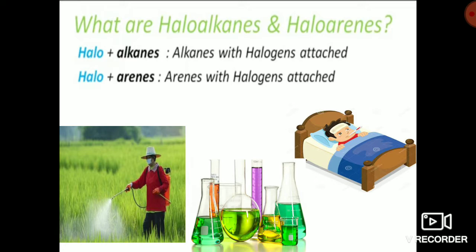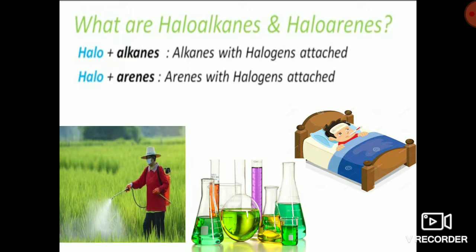Before starting the chapter, let's see why it is important to study this chapter. What is the actual importance of haloalkanes and haloarenes? They are organic compounds and good solvents, which can be used where non-polar compounds can be dissolved. For example, in the lab you sometimes use CCl4, carbon tetrachloride, then chloroform. These all belong to the haloalkane category.